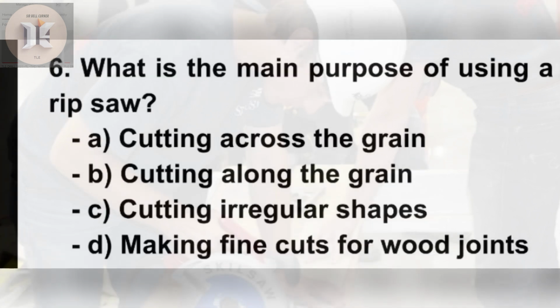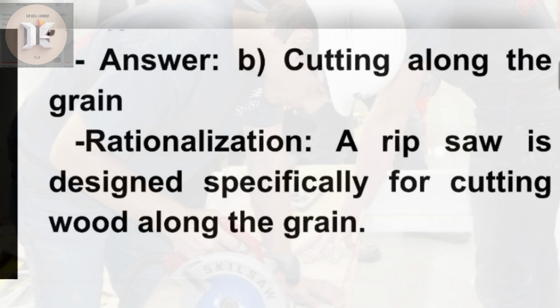6. What is the main purpose of using a rip saw? A. Cutting across the grain. B. Cutting along the grain. C. Cutting irregular shapes. D. Making fine cuts for wood joints. 5, 4, 3, 2, 1. Answer. B. Cutting along the grain. Rationalization. A rip saw is designed specifically for cutting wood along the grain.